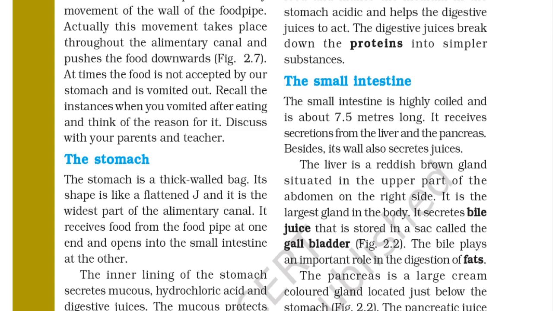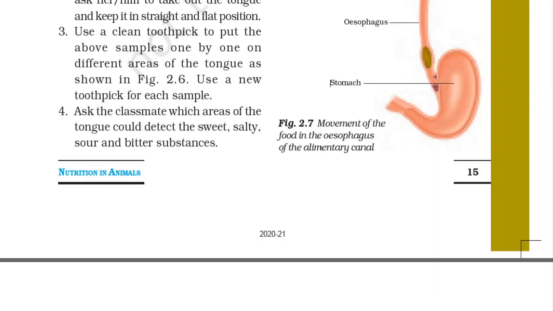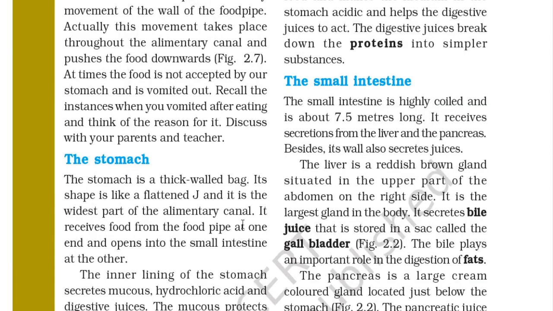The mucus protects the lining of the stomach, and the acid kills many bacteria that enter along with the food and makes the medium in the stomach acidic. It helps the digestive juice to act. The digestive juice breaks down the proteins into simpler substances. So it is very clear that the digestive process is done in the stomach, and the acid and the digestive juice help convert the proteins into simpler substances.